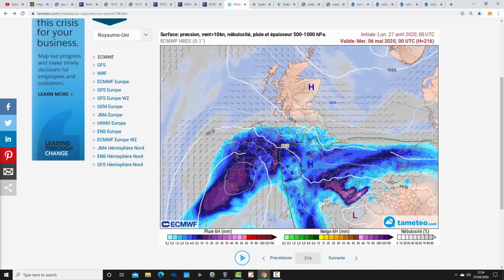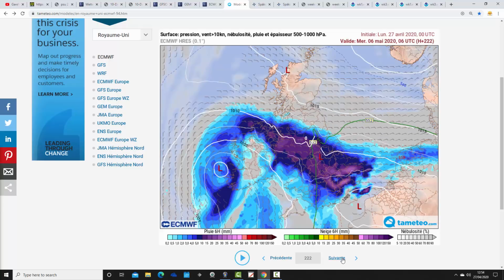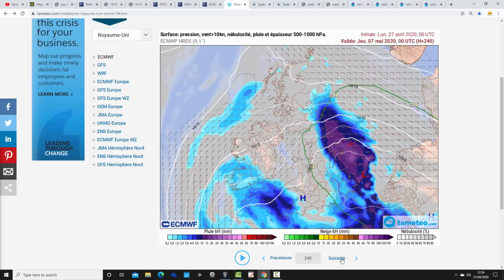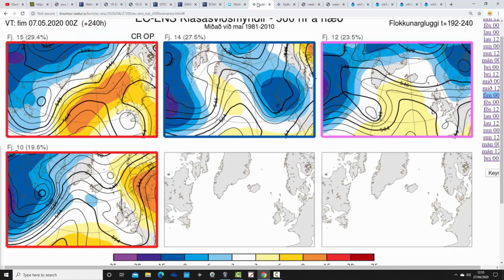Again, all being triggered by the low pressure combining with the warmth that's surging out of France. So this could be a very warm but also very wet spell that we have here around the 5th and the 6th of May. And that's how we finish up at day 10. So still pouring with rain, particularly across eastern parts of the country. So very significant wet weather being indicated here from the ECM as we move through the opening days of May.